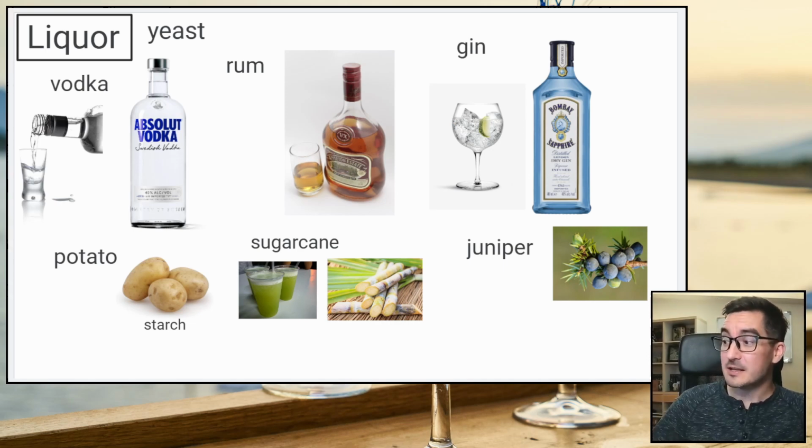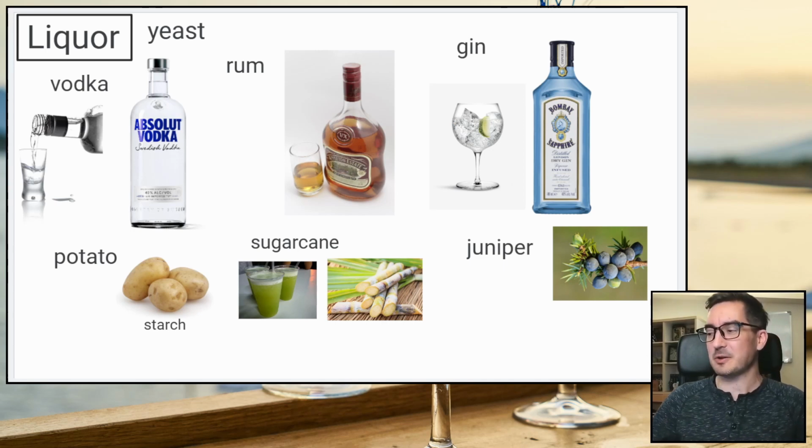Duffy says, Chopin vodka is distilled 4 times and is known as one of the best potato vodka brands. Okay. I've never heard of Chopin vodka, but maybe it's pretty good. Absolut is really famous, but I don't think it's that good. There's one that's really famous called Grey Goose.